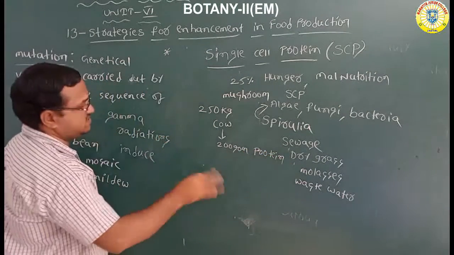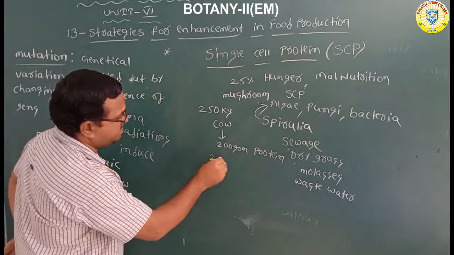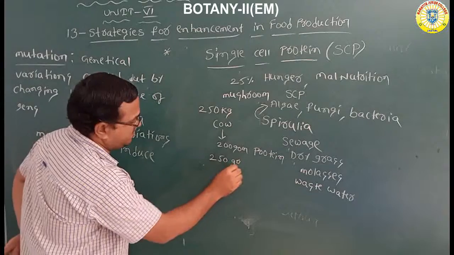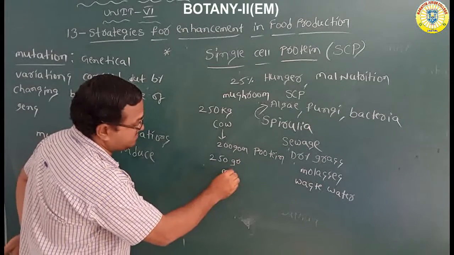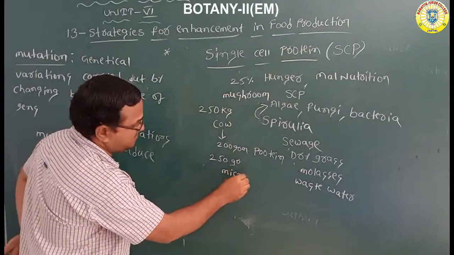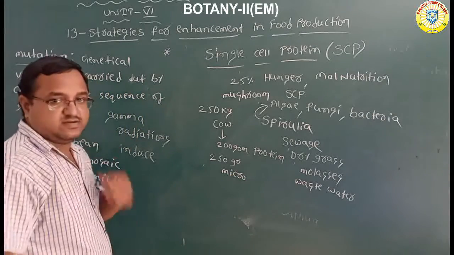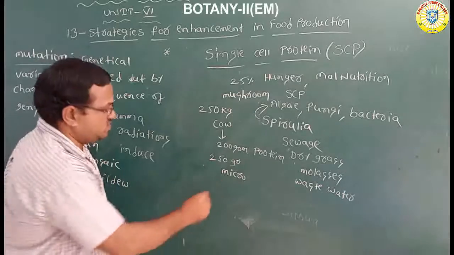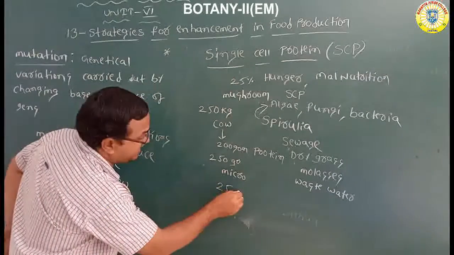Whereas 250 grams of microorganisms can grow and give 25 tons of protein per day.